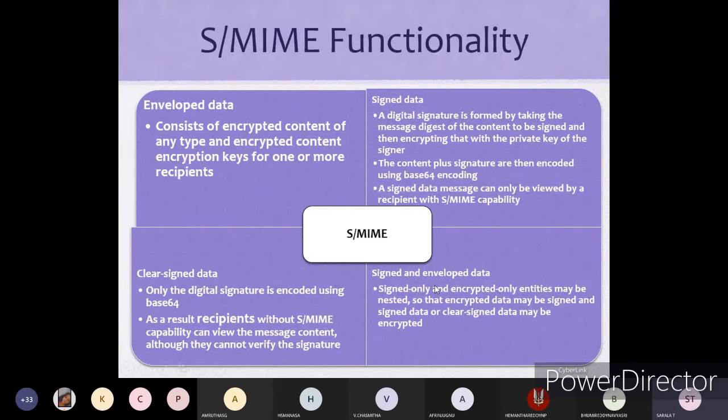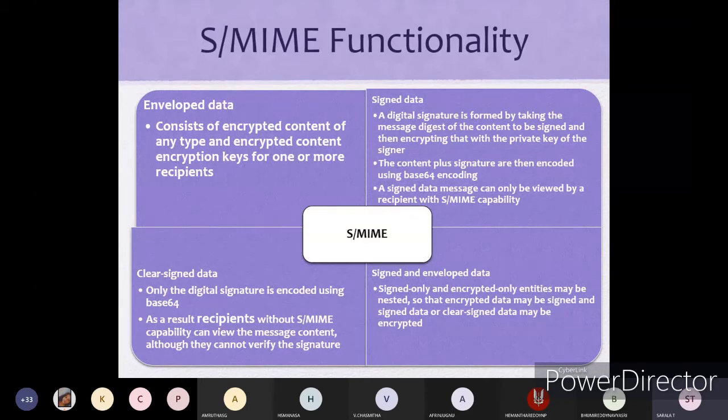Signed and enveloped data, signed only and encrypted only entities may be nested, so that encrypted data may be signed, and signed data or clear-signed data may be encrypted. Here, with signed and enveloped data, the entities may be nested.